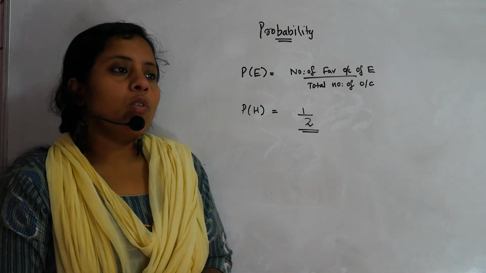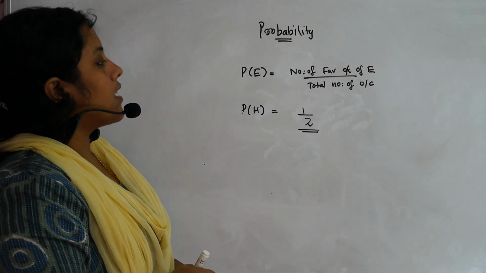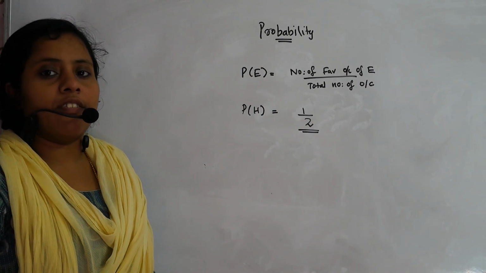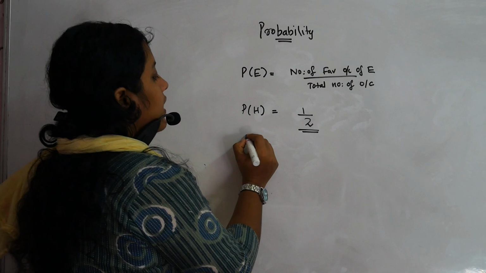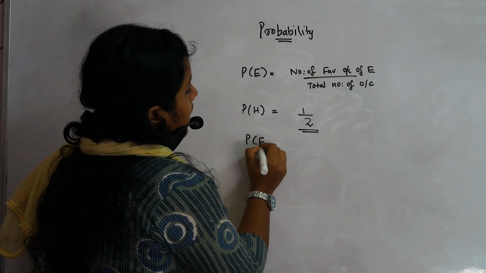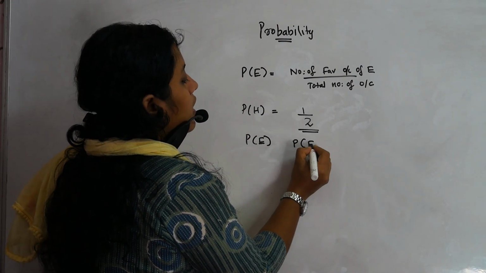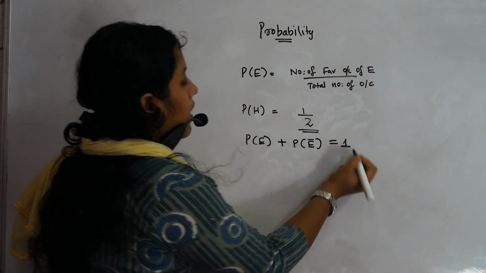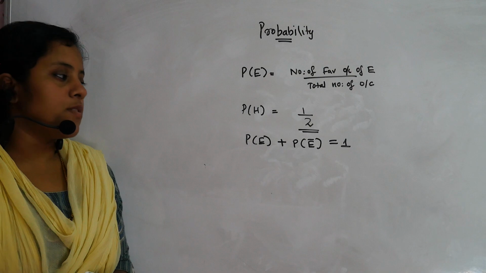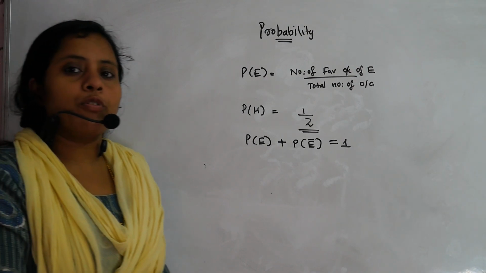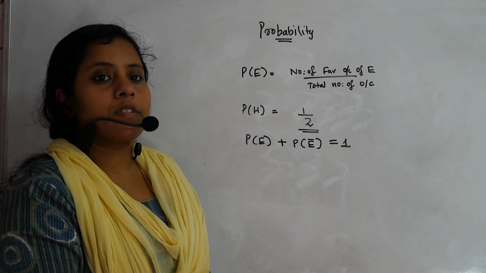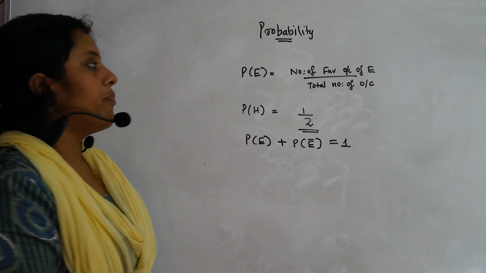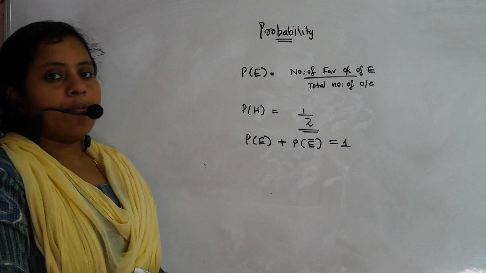Now when probability is considered, we select an event E, which is our favorable event, and we have a complement event, like P of E and P of E complement. Now P of E plus P of E complement will be 1, or the sum of the probabilities of two opposite outcomes will be 1. That is, P of E plus P of E complement is equal to 1.